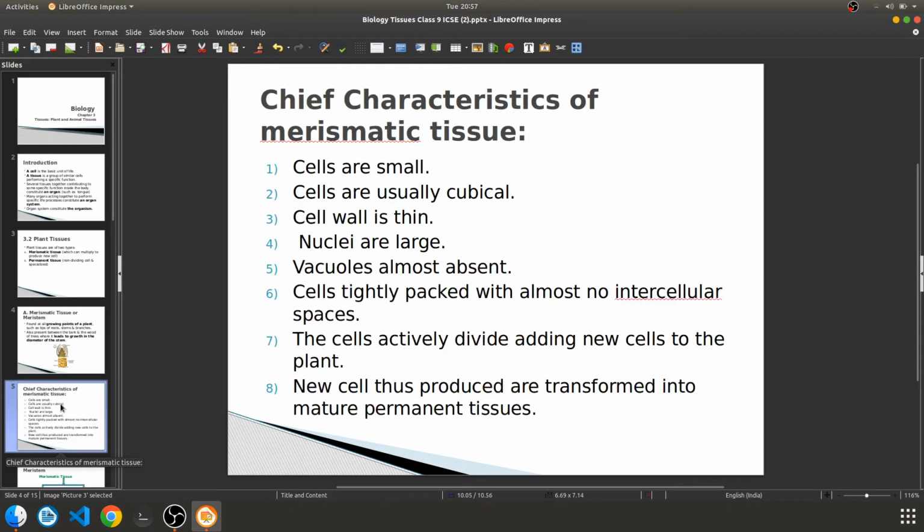Next is the chief characteristics of meristematic tissues. Now these meristematic tissues are so important because growth is totally dependent on them. So these are very important tissues, isn't it? Cells are small, cells are usually cubical, the cell wall is thin, and nuclei are large.